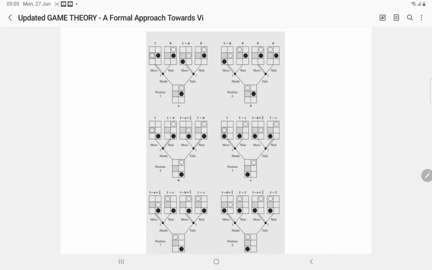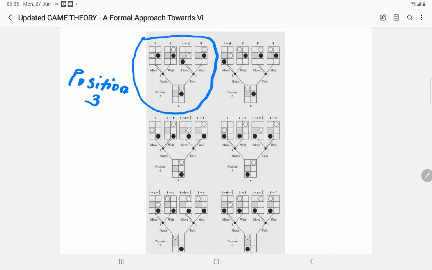Now someone had requested me to explain the parcheesi equations again. Okay? So just keep in mind, see the position 3. Now actually I'm not considering position 1 and position 2, but I'm directly going to position 3 because it is very clear, because I want to find the values of A, B, C, D, E and F. I cannot do anything with position 1 and 2.